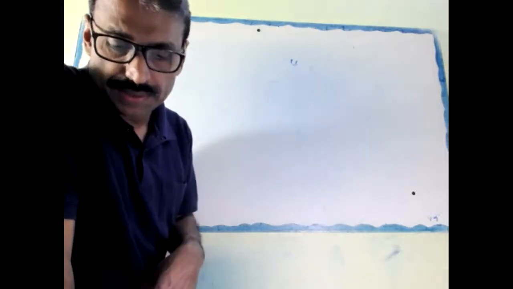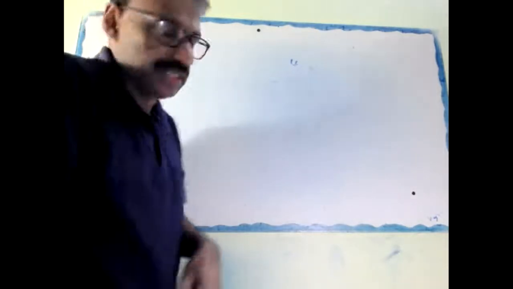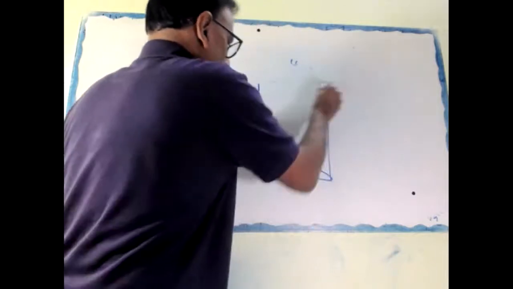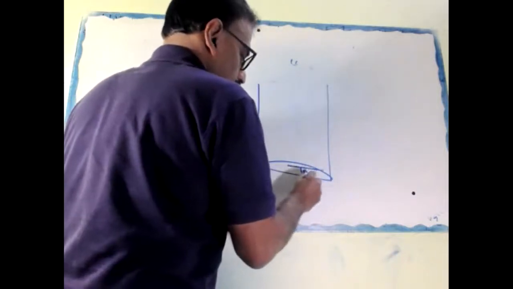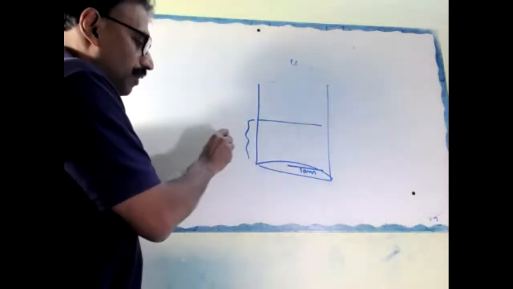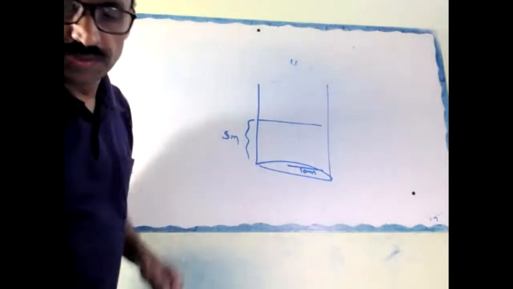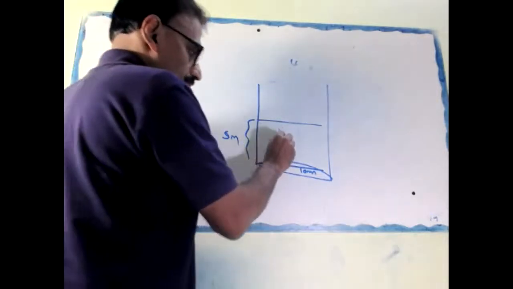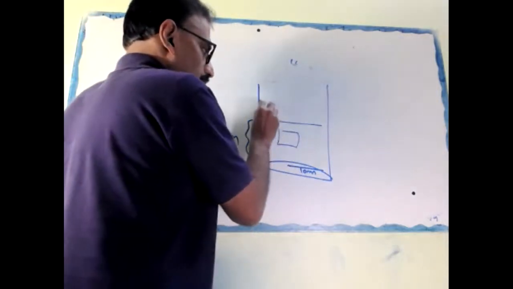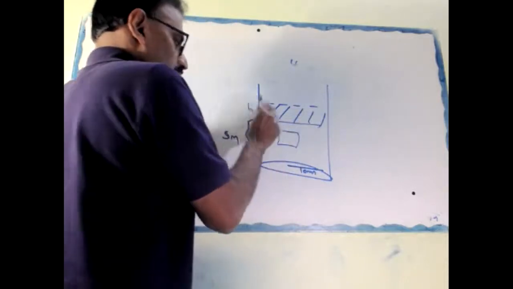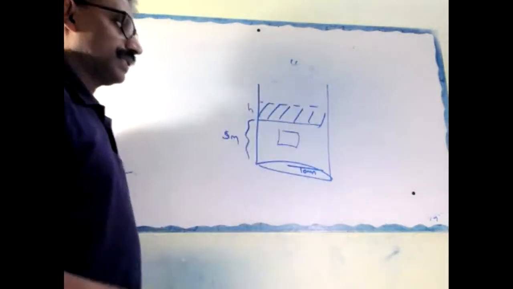A glass cylinder of diameter 20 centimeter, so the radius is 10 centimeter. This much height, 9 centimeter, water is already there. Now a cube of side 8 centimeter is put inside, so the water level increases. This much increase. Volume of water rise in the cylinder.